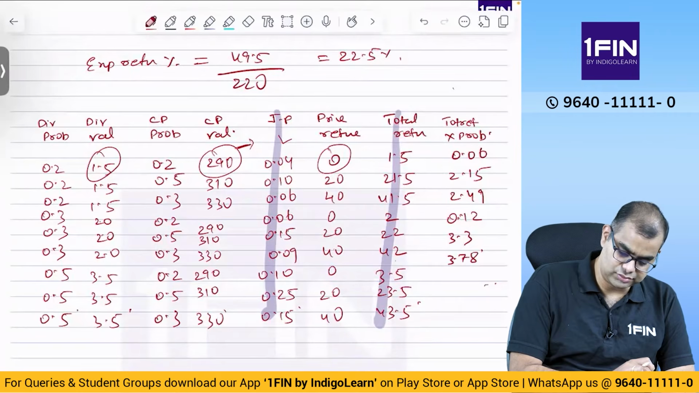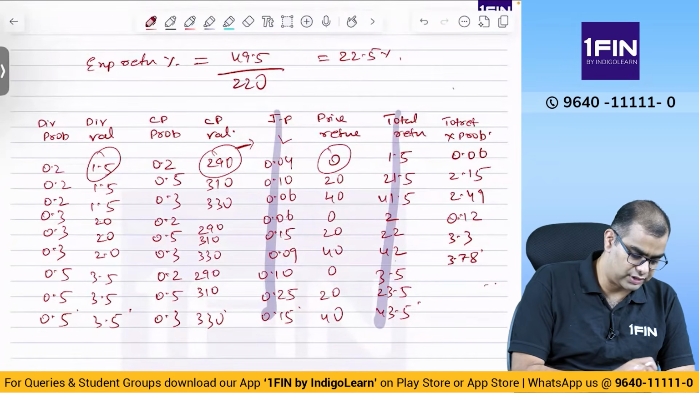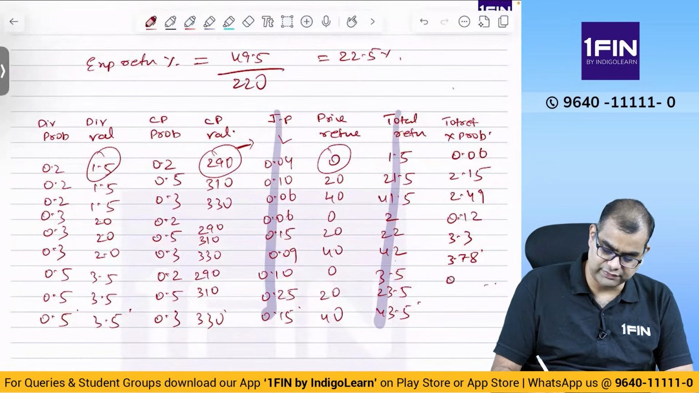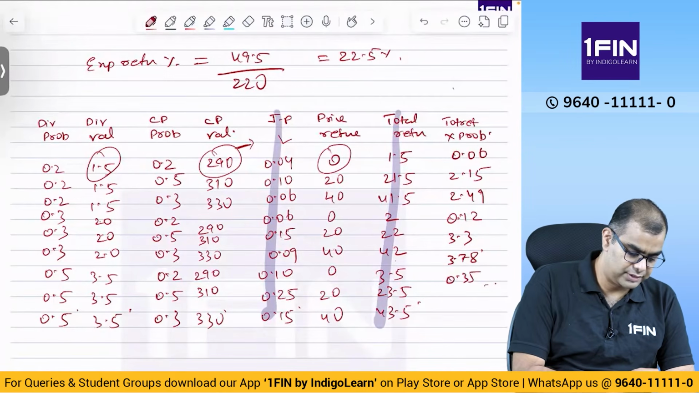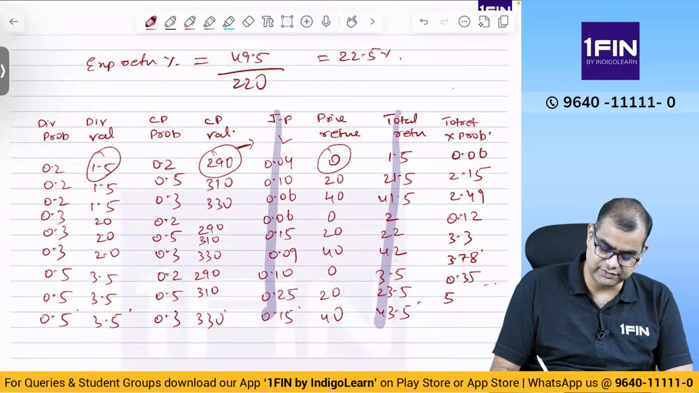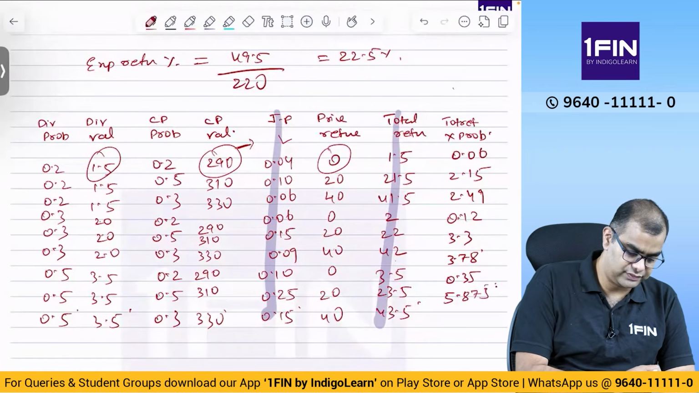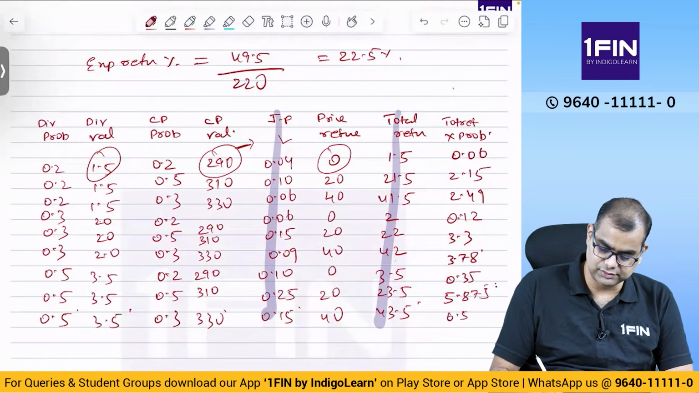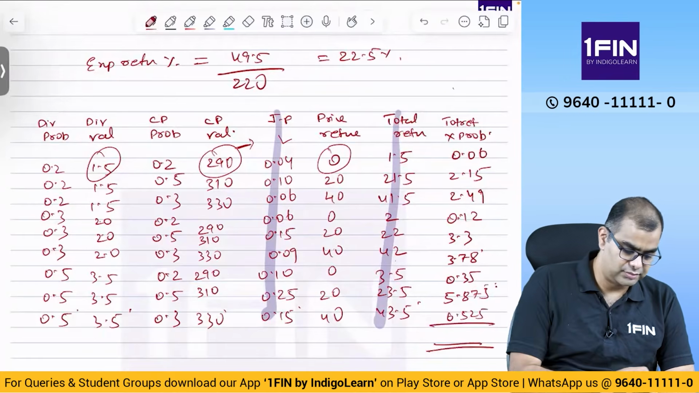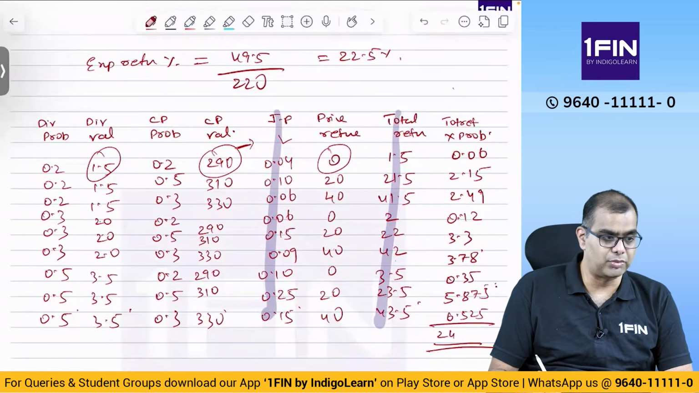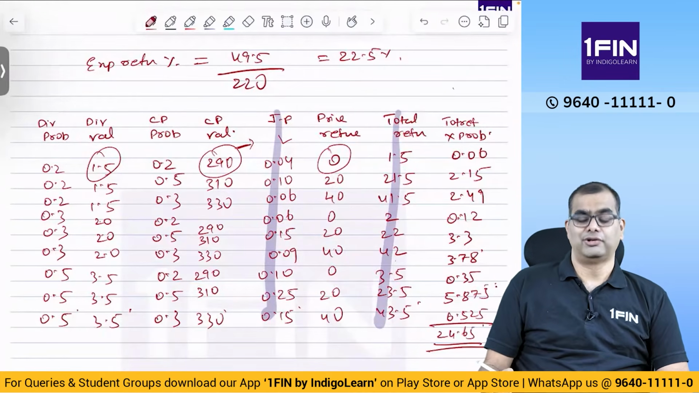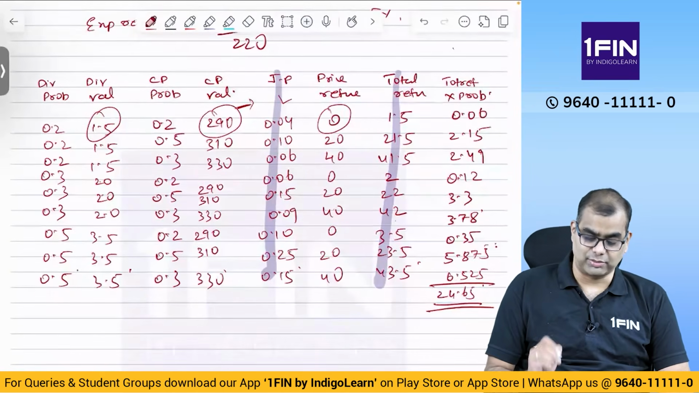3.5 into 0.1 is equal to M plus 0.35. 23.5 into 0.25 is equal to M plus 5.875. 43.5 into 0.15 is equal to M plus 6.525. Memory recall, you get 24.65. Now see, it's a nuisance computation.